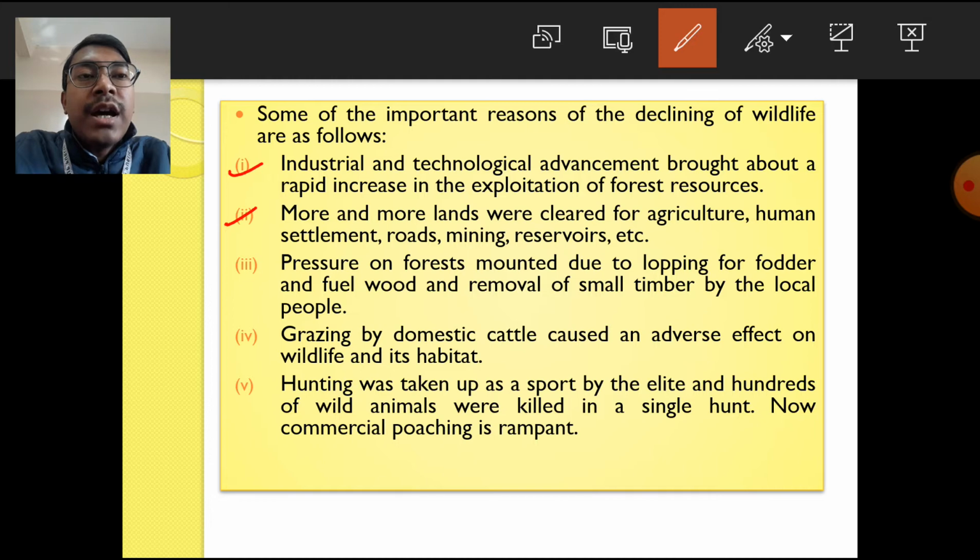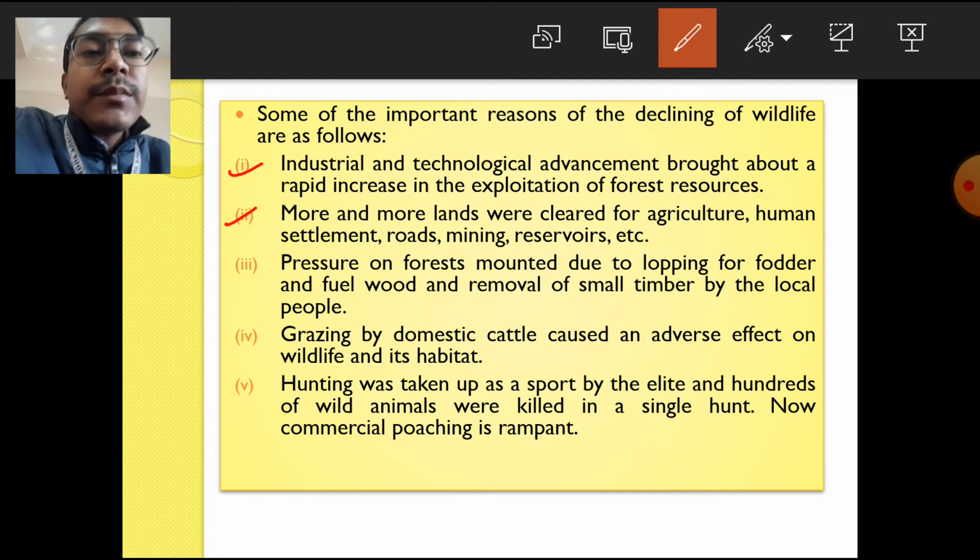These are also responsible for the decline of wildlife, because when the forest cover reduces, the animals will find it difficult, as their habitat or home will change. The area under forest will go on reducing, and they will find it difficult to live in the forest. Ultimately, they may become extinct, or they will come under the category of endangered species.